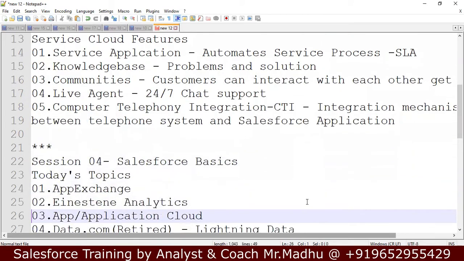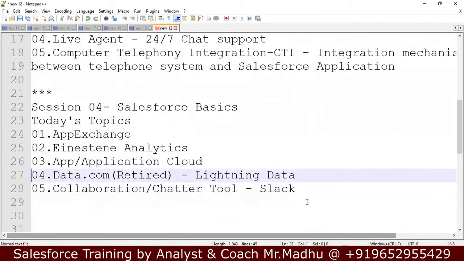Now in session 4, we cover App Exchange, Einstein Analytics, Application Cloud, Data.com, which is retired and now the new feature is Lightning Data, and collaboration and chatter tools. Salesforce recently took over Slack. So we will discuss these 5 topics in today's session.